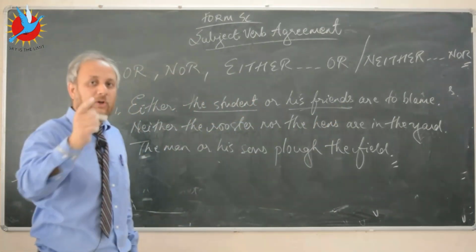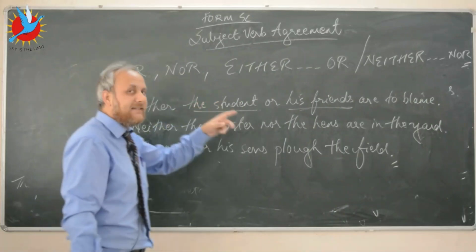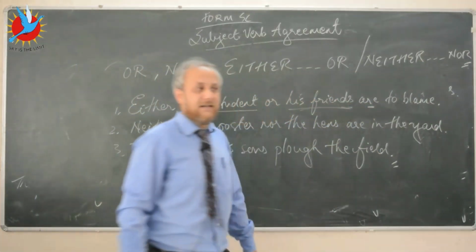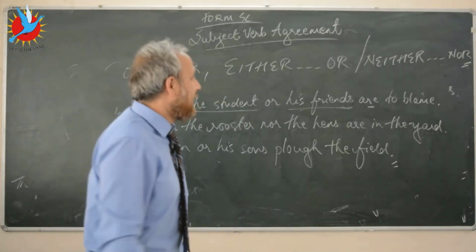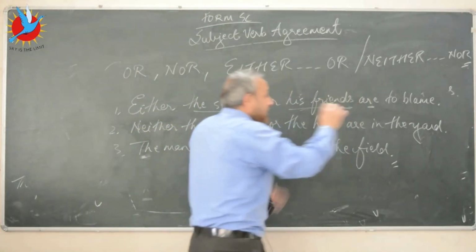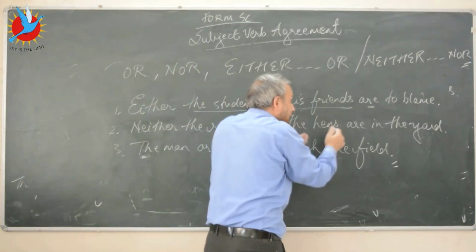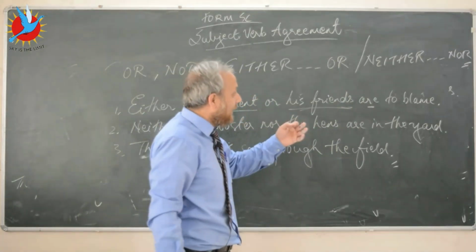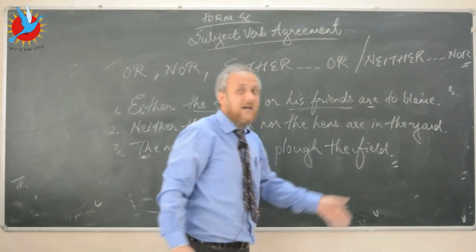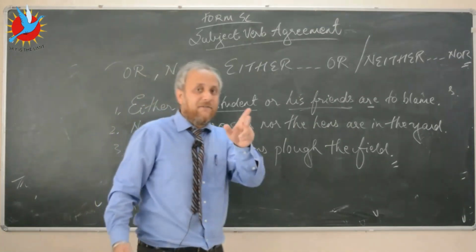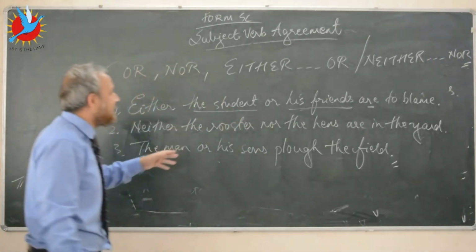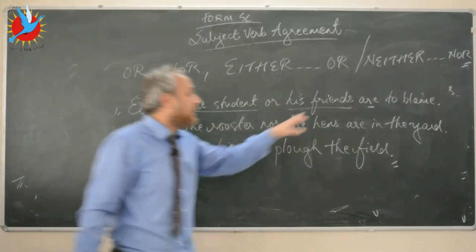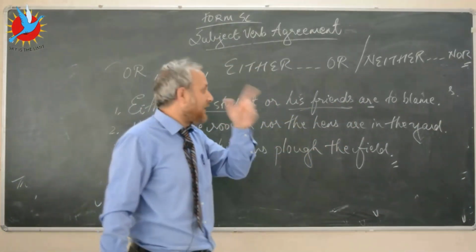In such cases, you will have to place the plural subject close to the verb. This in English is called the rule of proximity. Just remember, it is the subject that's closest to the verb that will determine the number or the form of the verb. If there is a singular subject and a plural subject, you place the plural subject close to the verb. So please do remember that.